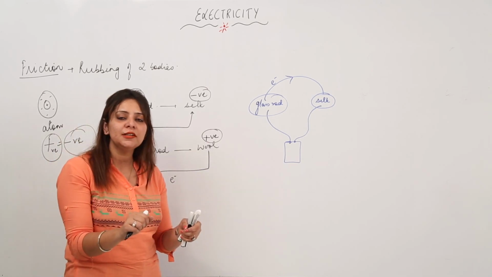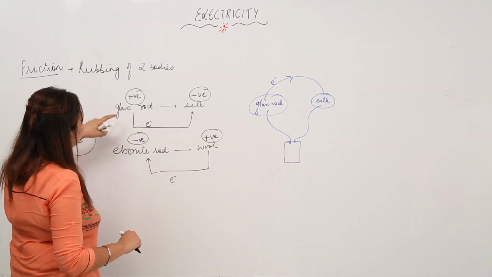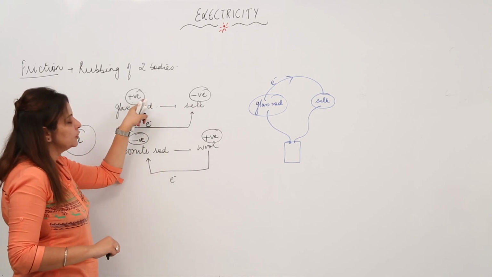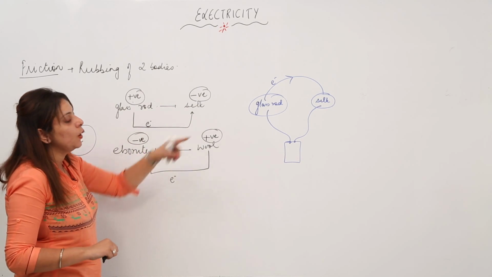Just rubbing two bodies disturbs the electron distribution, and electrons get moved from one place to another. The one which is losing electrons acquires a positive charge, the one which is gaining acquires a negative charge. So this is how it happens.